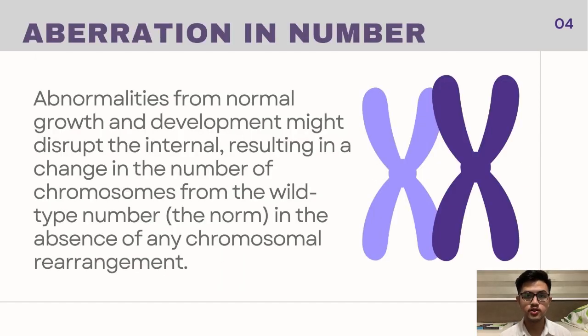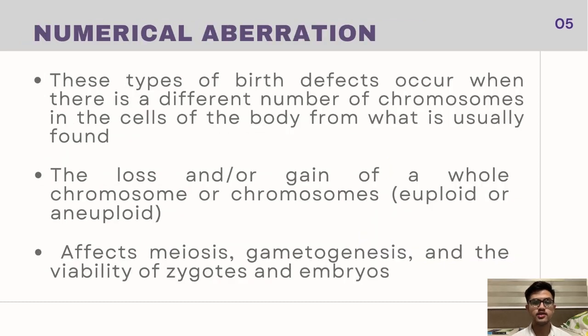Abnormalities from the normal growth and development may disrupt the internal environment, resulting in a change in the number of chromosomes from the wild-type number, or the normal. In this case, the normal number of chromosomes in pigs is 38. In this part of the topic, we will discuss how the change in this number of chromosomes will affect a pig. These types of birth defects occur when there is a different number of chromosomes in the cells of the body from what is usually found.